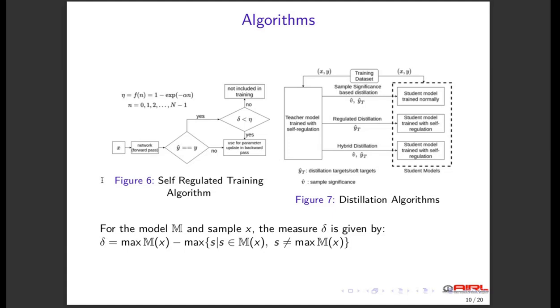The function chosen for this purpose is shown in figure 6, and the parameter alpha controls the rate at which the threshold grows. If we set alpha equal to infinity, we get the conventional training method where each sample participates equally. Using this type of threshold allows us to filter out samples on which the model gets confident quickly. These samples are the so-called easy samples.